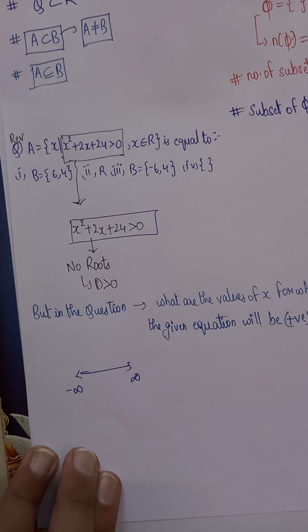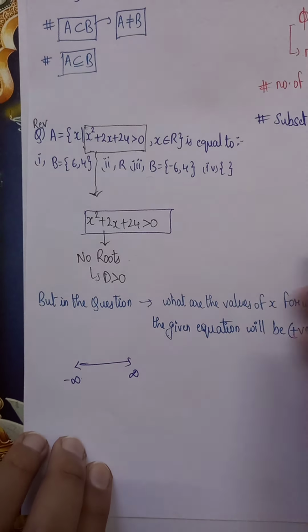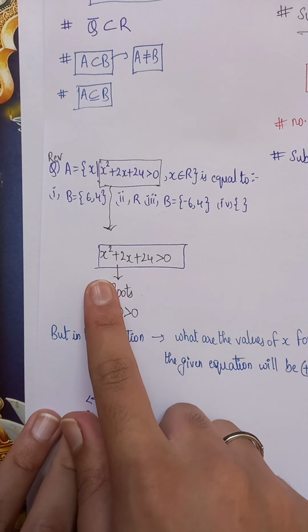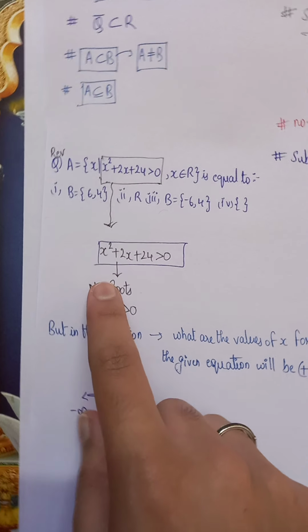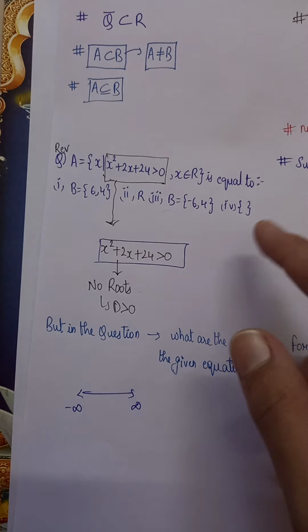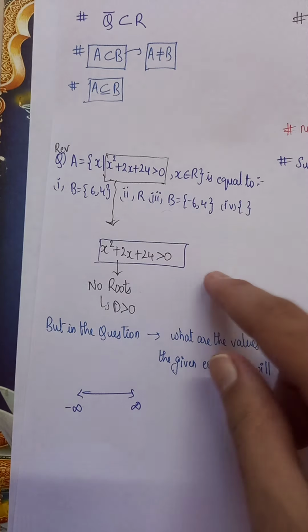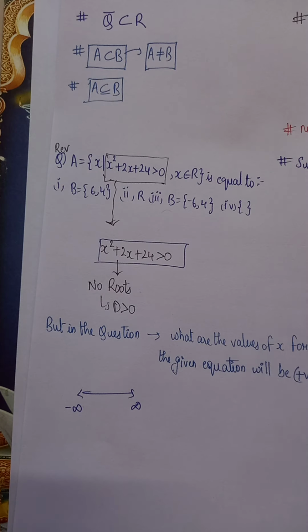Let's use the hit and trial method. If you substitute x as 1, then 1 plus 2 plus 24 is positive. If you substitute all the positive values, the answer will be positive. Let's try substituting negative values.